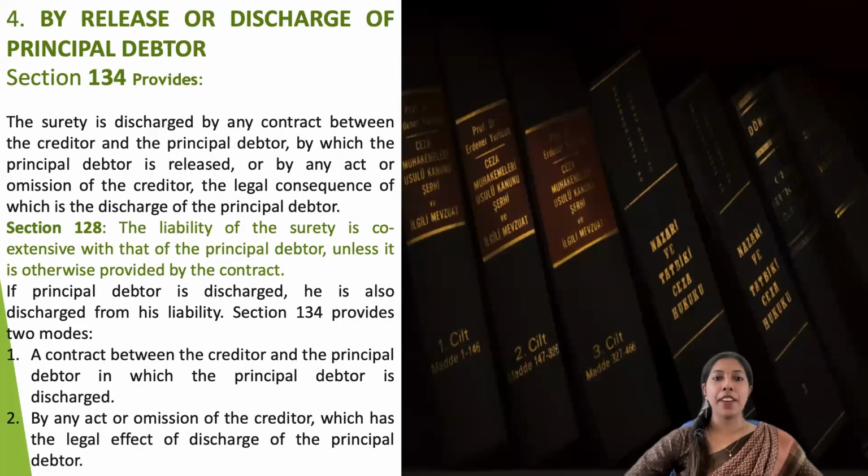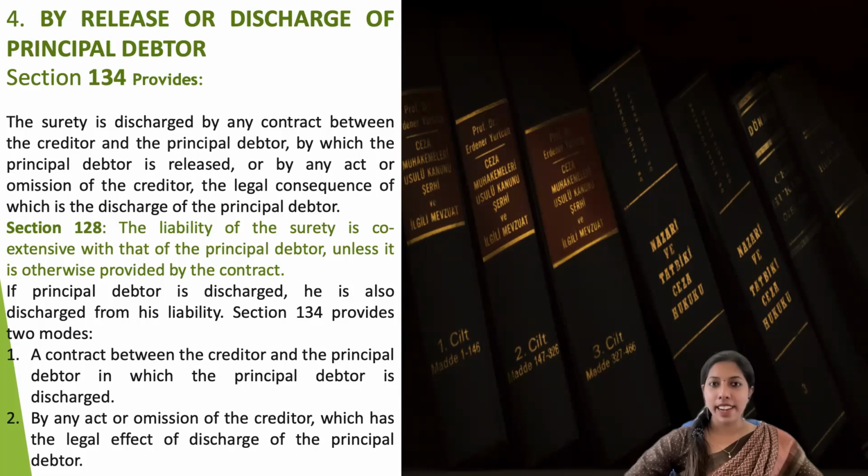The fourth mode is by release or discharge of the principal debtor. This is an important point mentioned under Section 134 of the Indian Contract Act 1872. It says that the surety is discharged by any contract between the creditor and the principal debtor by which the principal debtor is released, or by any act or omission of the creditor, the legal consequence of which is the discharge of the principal debtor.